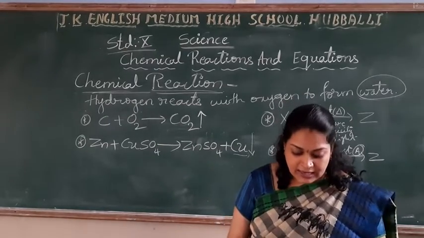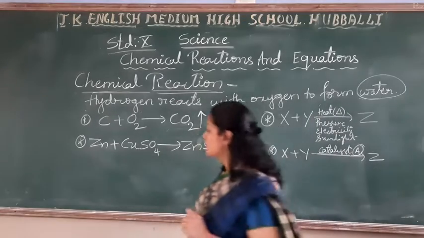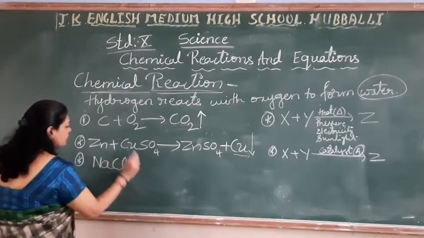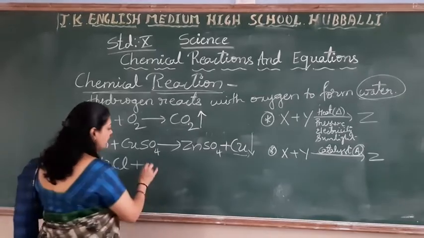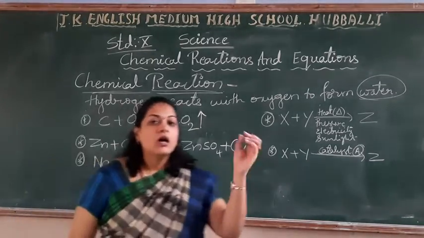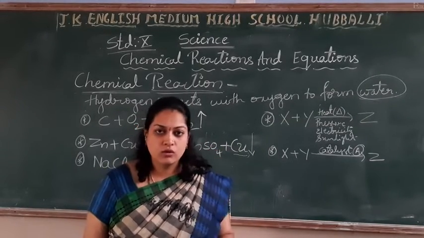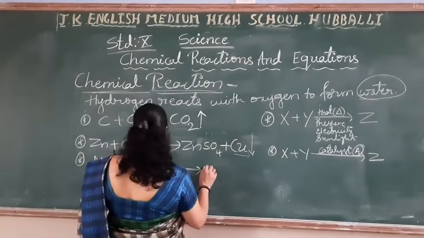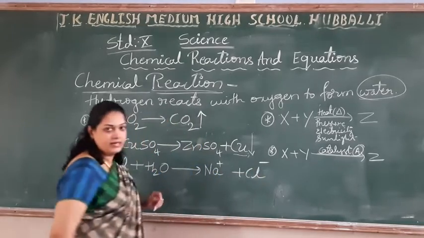Right, students? Like this, we find the conditions. There is one more condition we can write. Let me explain with an example. NaCl, common salt, table salt, what we use to eat, plus water. You took the beaker, filled with water. You have added 1 teaspoon of common salt. Now, what reaction happens there? This NaCl will divide into Na+ and Cl-.